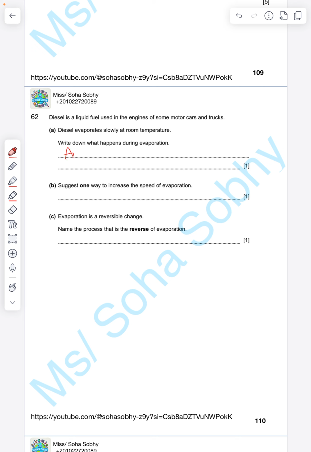During evaporation, a liquid turns into a gas. Or liquid turns into gas. That's it. Suggest one way to increase. What does it mean by increase? To increase the speed of evaporation. If you want to increase the speed of evaporation, to make the liquid evaporate fast, it's easy: increase the temperature. So I want to increase the speed and make evaporation faster, it's easy. Increase the temperature.